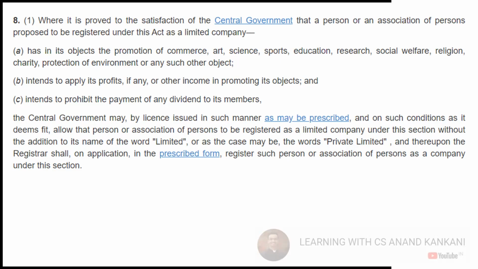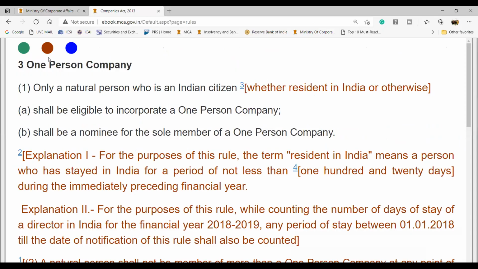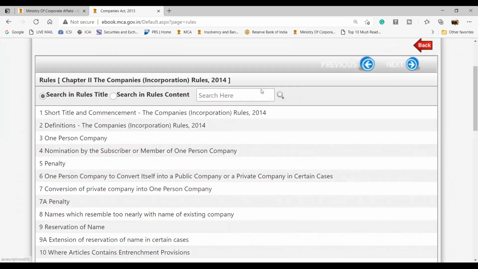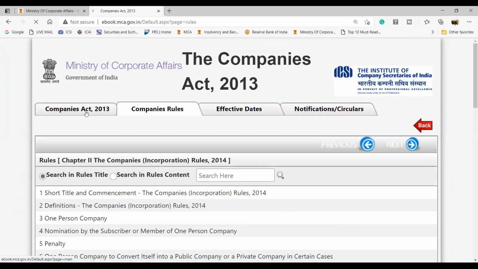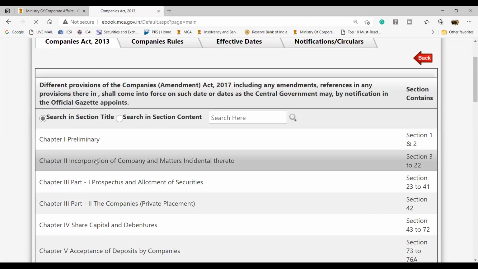The power has been delegated to whom? Correct. Though Ministry of Corporate Affairs is not wrong. That is correct. What you have said is correct. But you have to see that at the end of the day, who is going to do the work for or on behalf of the Ministry of Corporate Affairs? It is the regional director.